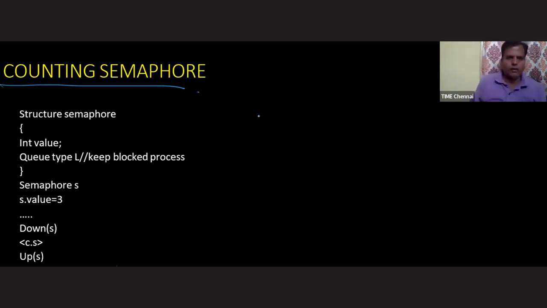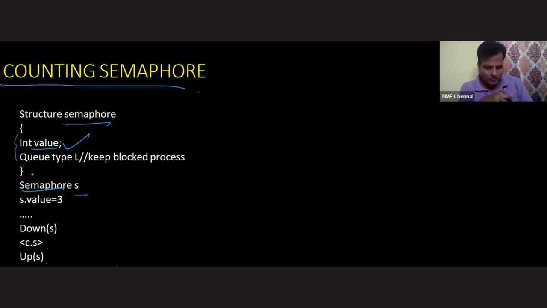Structure semaphore: int value, queue type L. To implement the semaphore concept, I am taking a structure with an integer value. Queue type L: I am taking some library function support to maintain the queue. What am I maintaining inside the queue? The blocked processes. Semaphore S: if I want to access an element of this structure, I need to define a reference variable. So semaphore S is the reference variable. S dot value means I'm accessing the integer variable of the semaphore, that is value. S dot value equals 3, and then down operation, critical section, up operation. So this is just the template of the counting semaphore.